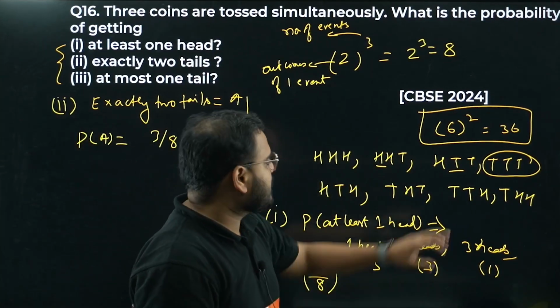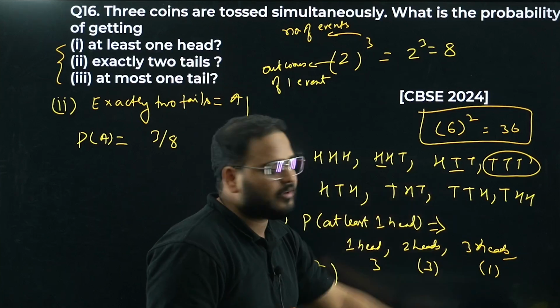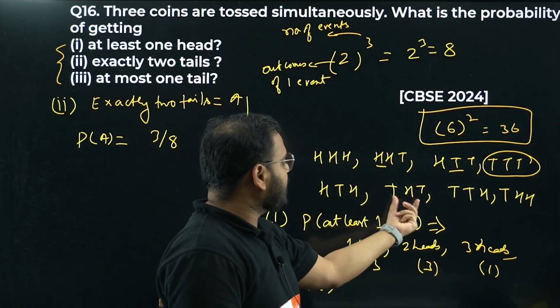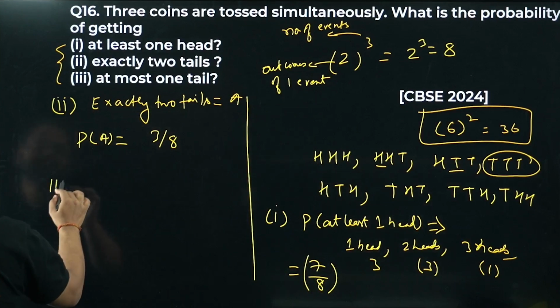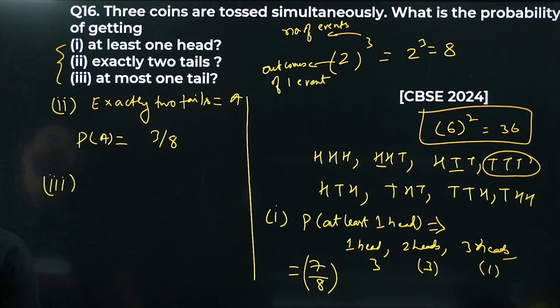Number of favorable outcomes: 1, 2, 3. We have 2 tails over here, 2 tails over here, 2 tails over there. So 3 by 8. Last one. What is it? At most 1 tail.